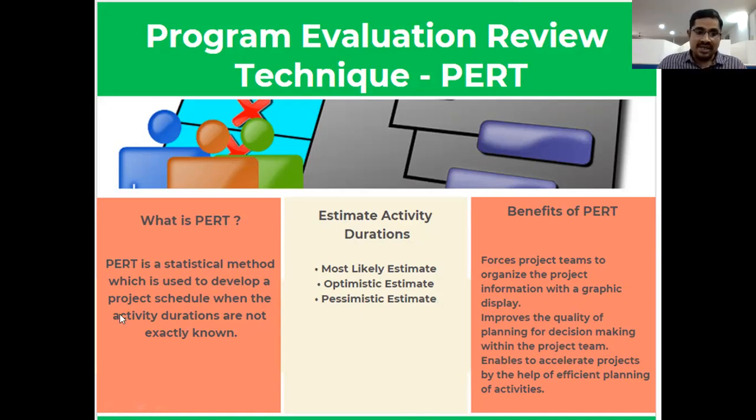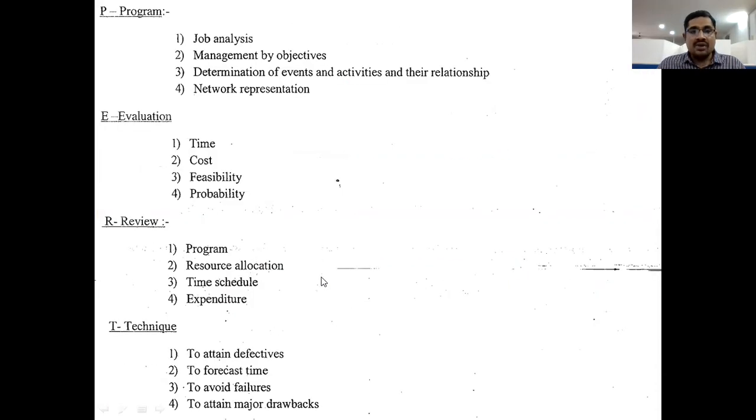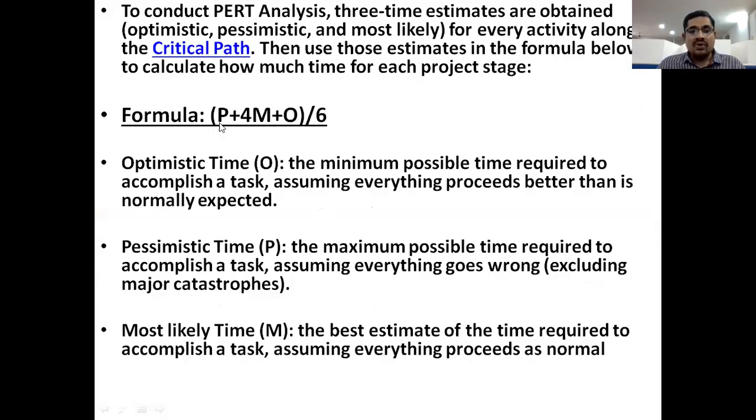These are the three timings, and we have a formula. The formula is very, very important, so please note it down: pessimistic time plus 4 into normal time plus optimistic time, divided by 6.